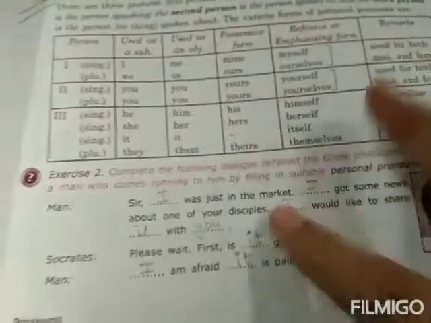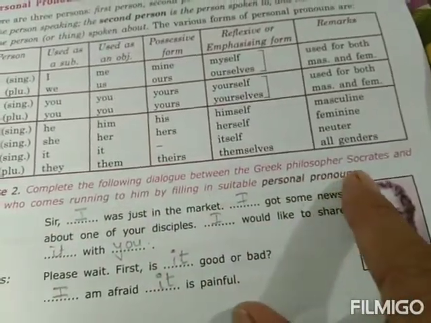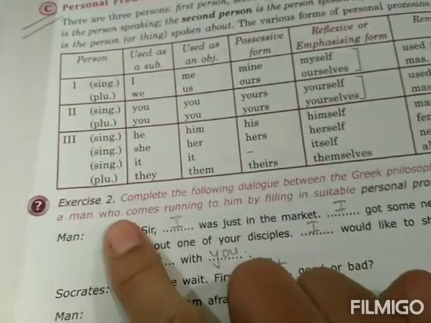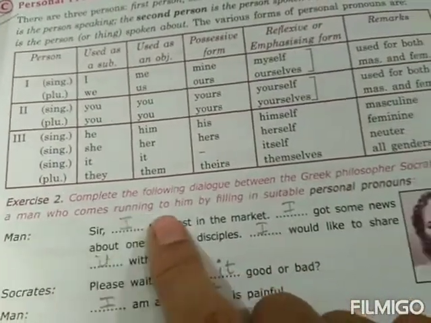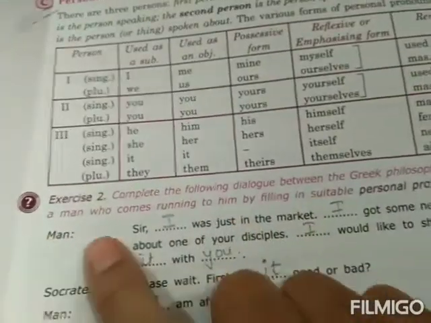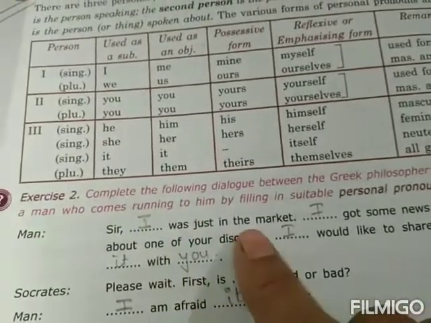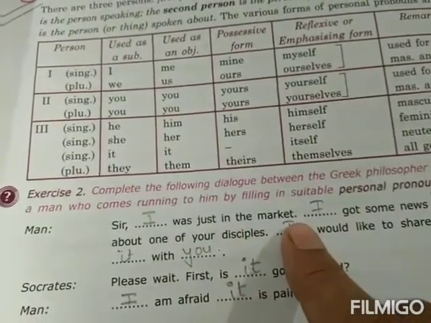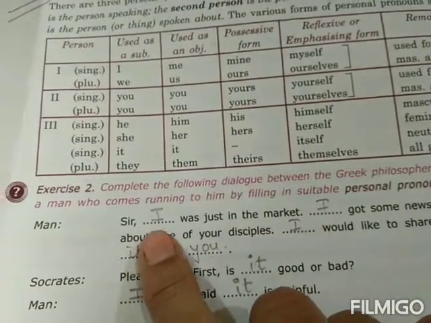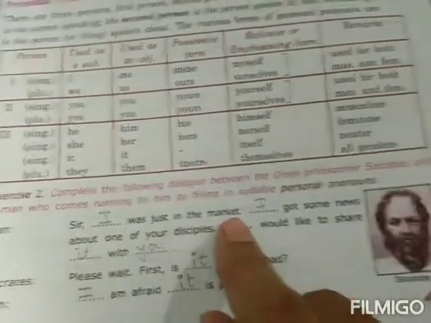Now let us solve exercise 2. Complete the following dialogue between the Greek philosopher Socrates and a man who comes running to him by filling in suitable personal pronouns. The man says, sir, dash was just in the market. Who was just in the market? He himself. So what will you write? I. वो खुद बोल रहा है, इसलिए वो कैसे बोलेगा? I was in the market.